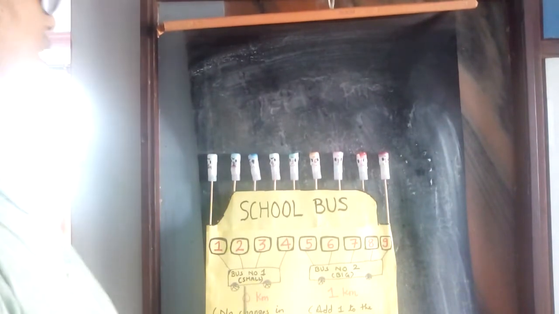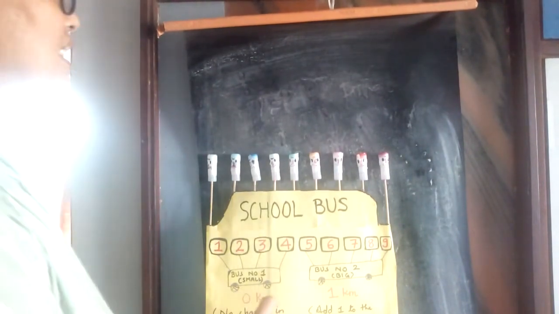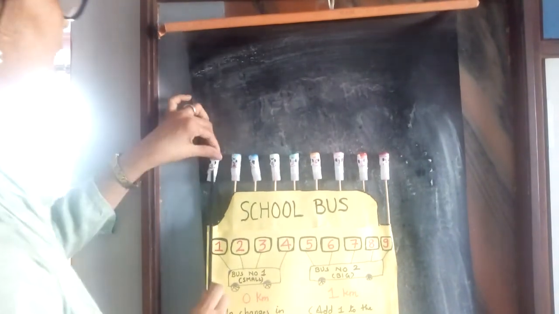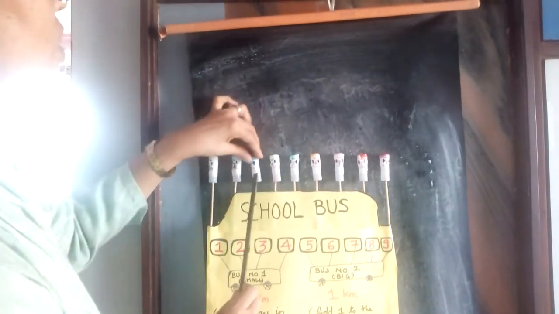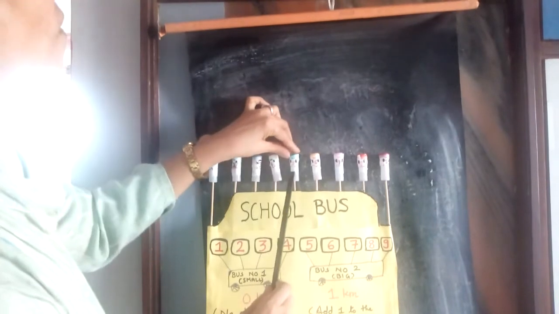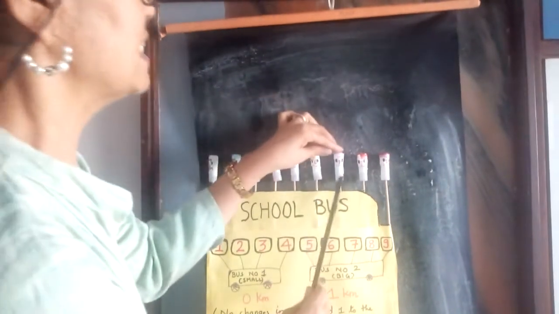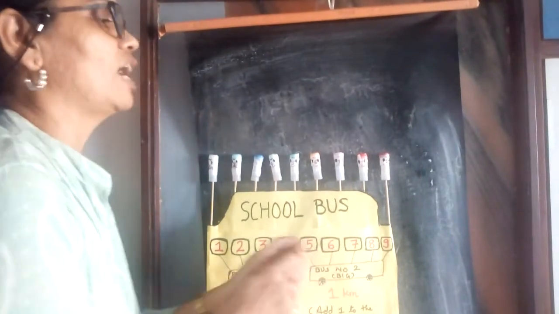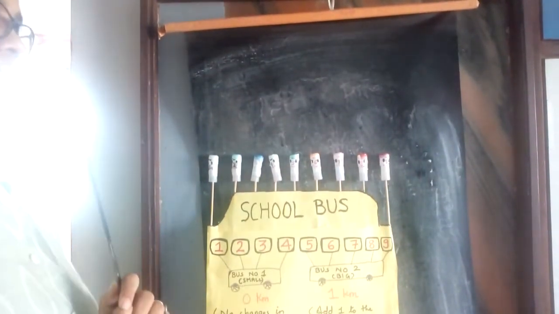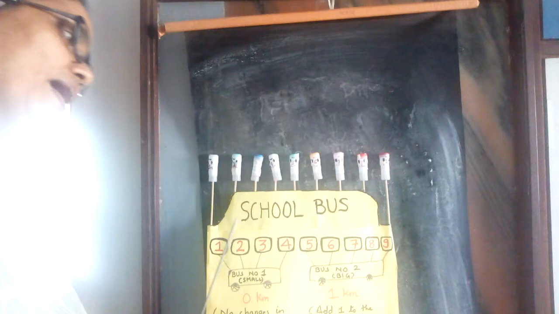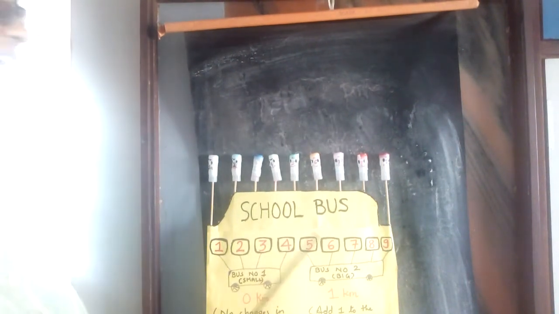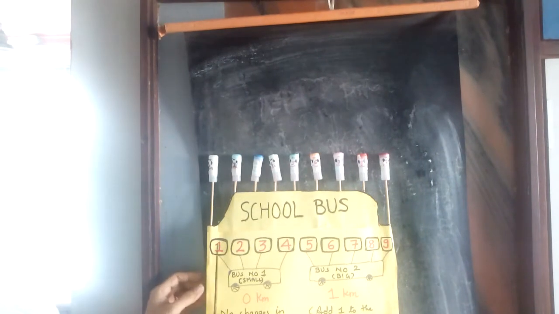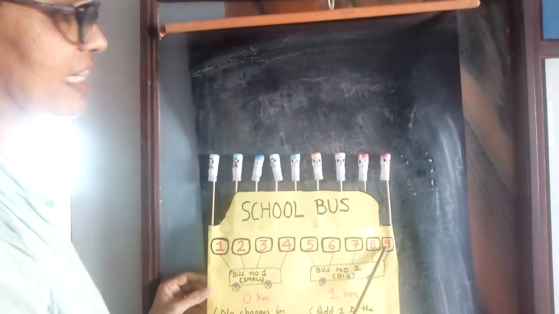Now see children, these are the children of different standards. This is standard 1, 2, 3, 4, 5, 6, 7, 8 and 9. So first to 9th standard are going for the picnic. Where? In the school by school bus. That picnic also you will enjoy. How? Let us see. Now here I have made 9 numbers.